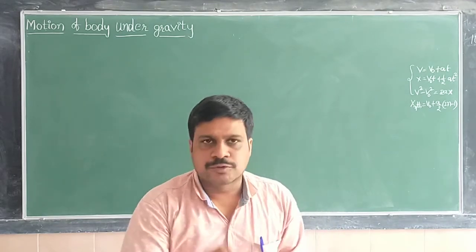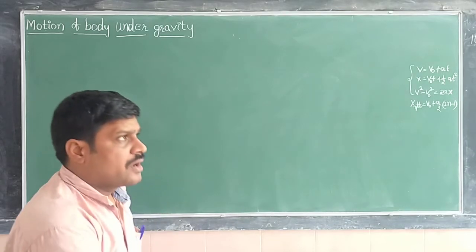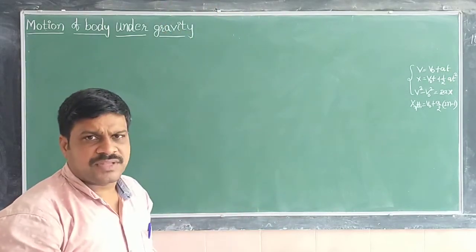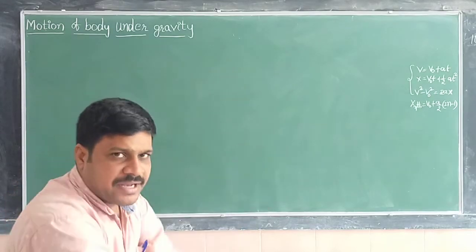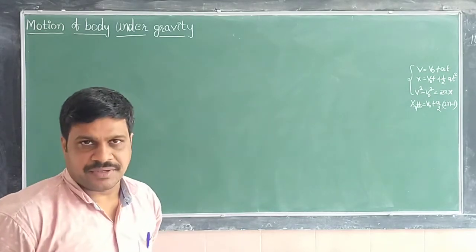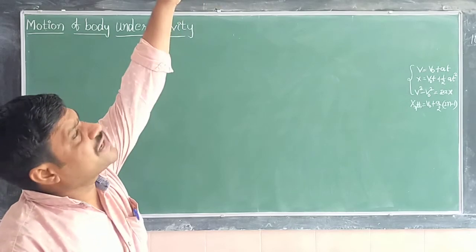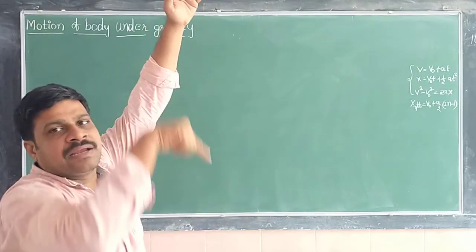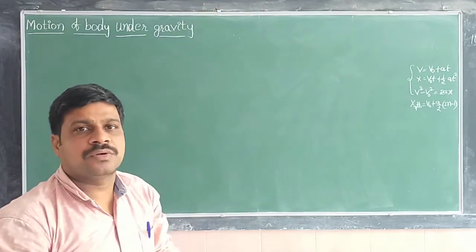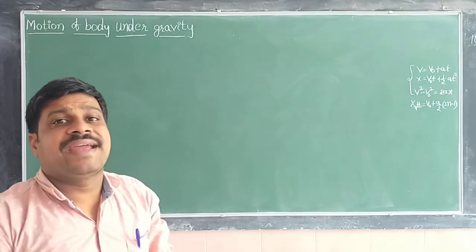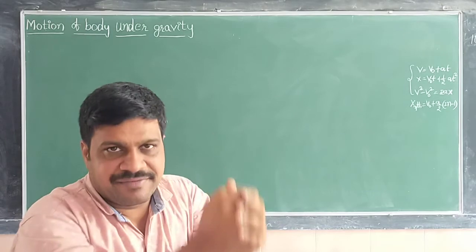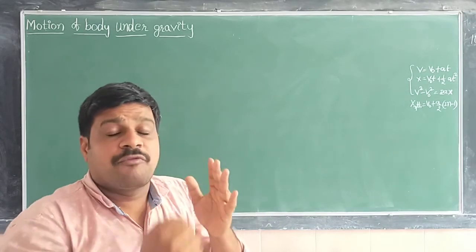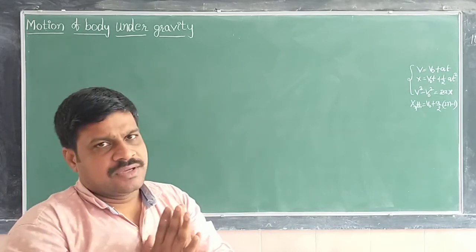If you throw any object in the upward direction, then due to the gravitational pull, the body comes downward. After traveling to a certain height, it will come back to the ground or earth. Why? Because of gravity pulling, that means force of attraction by the earth.